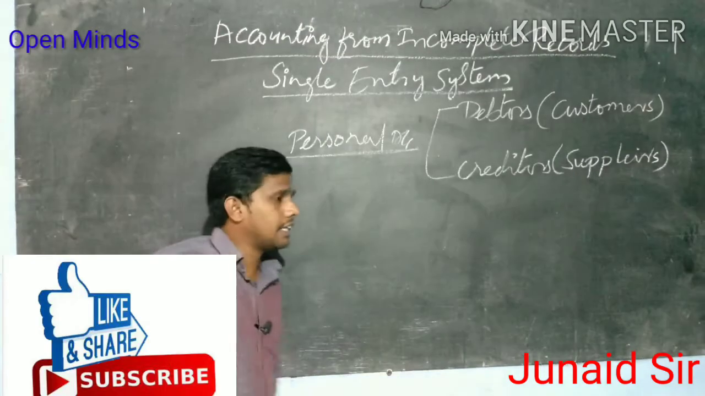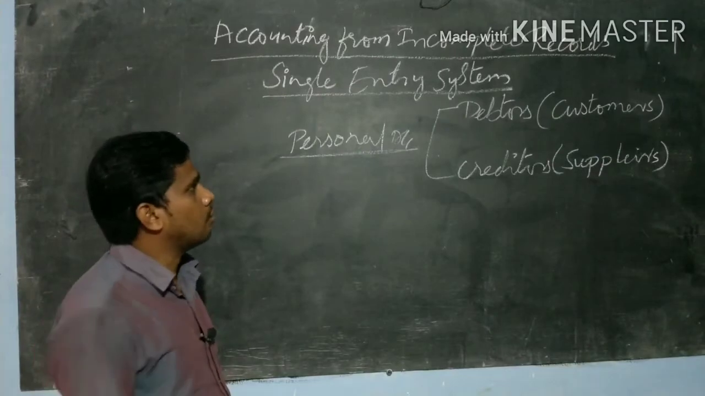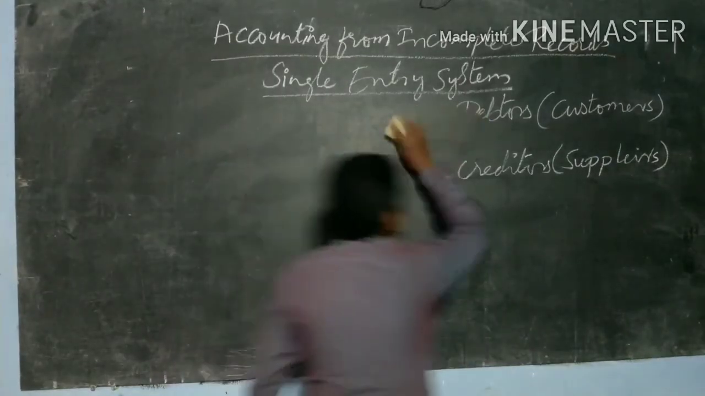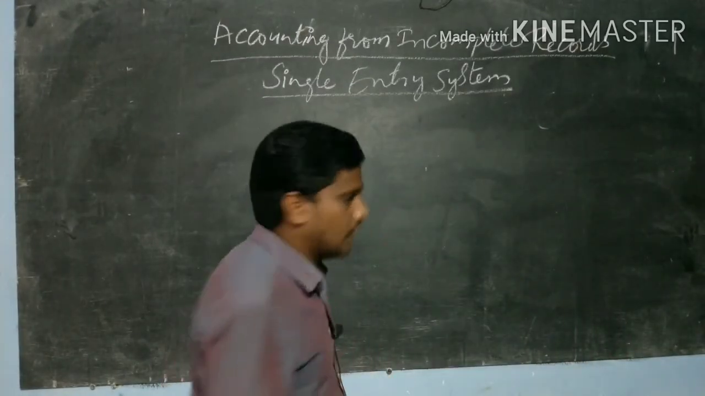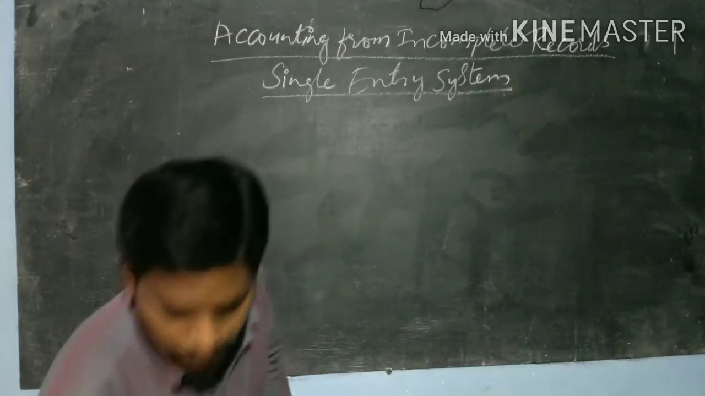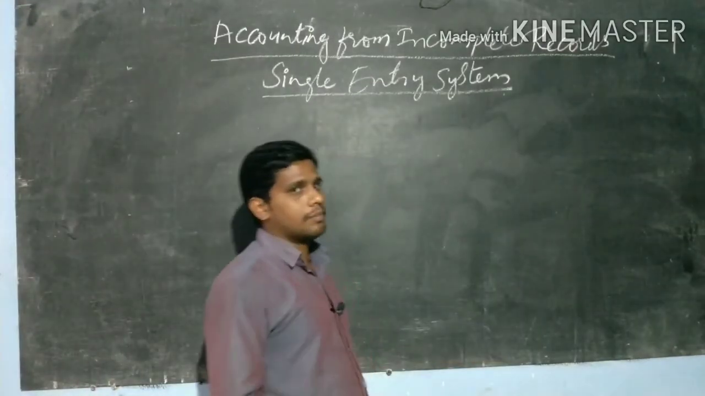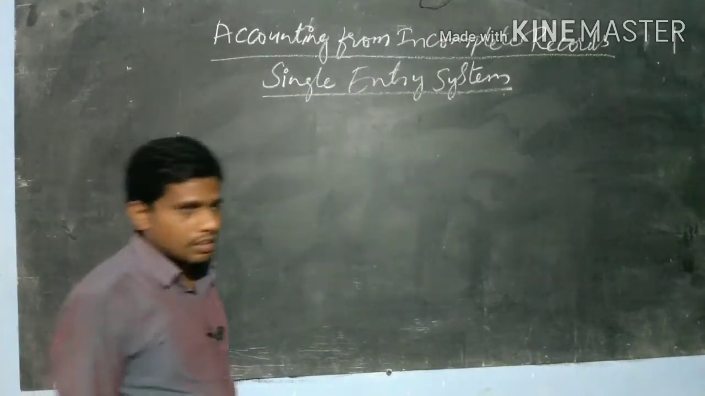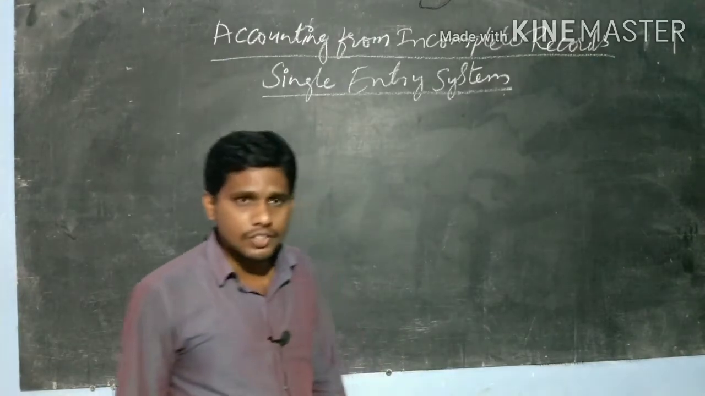If you are not maintaining the real account and nominal account under the single entry system, then how will we find out the profit? See here, we are maintaining only personal accounts, and some concerns also maintain the cash account. But real account means assets account, and nominal account means all expenses and losses and all incomes and gains. All incomes and gains will be ignored under the single entry system. Then how will the profit be found out under the single entry system?